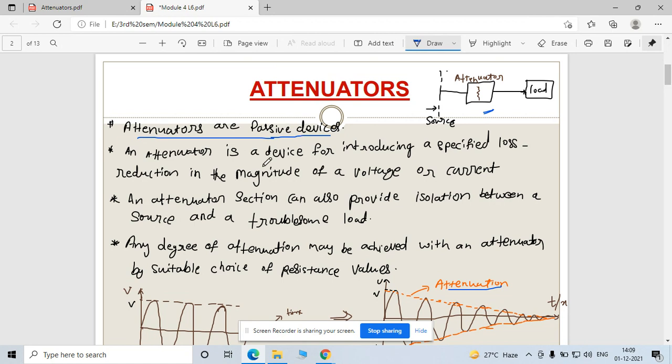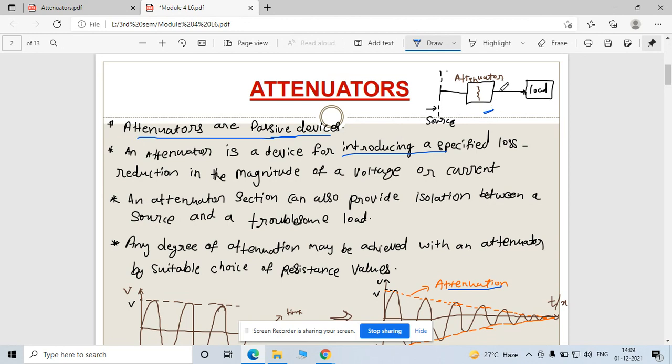And the attenuator device introduces a specified loss. This is a specified loss which you already know. Whatever current is flowing from the source end, you know the parameters, what the impedance of this transmission line is, and how much voltage or power is lost in it. So you already know.